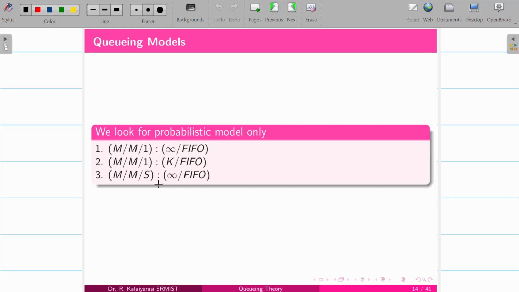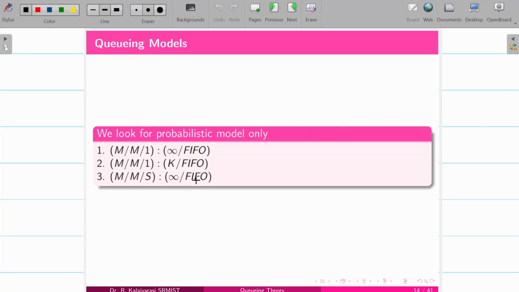And this one finally is multiple service channels with infinite capacity and the service discipline. So among all these three models, we are following only one discipline, first in, first out. Okay.